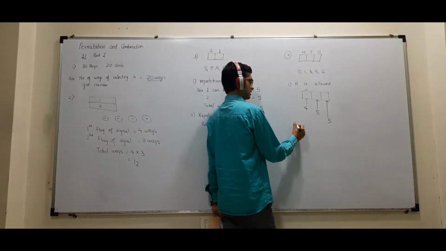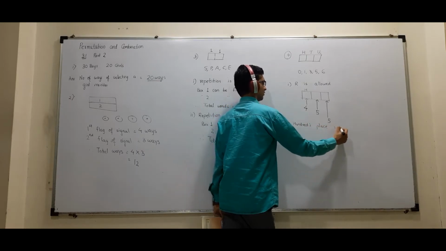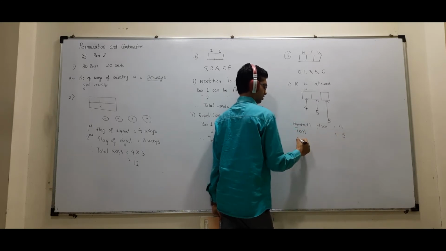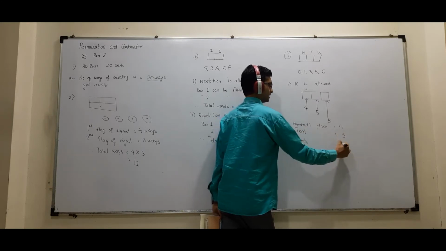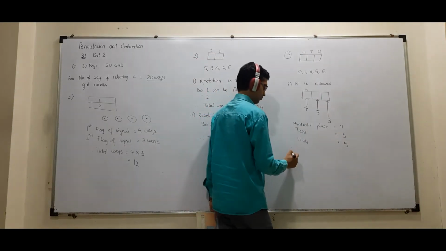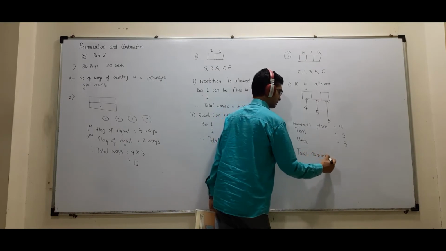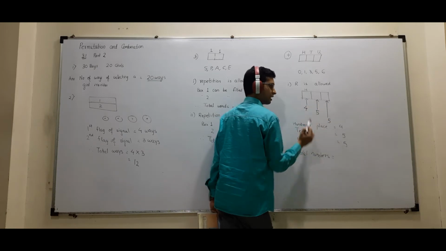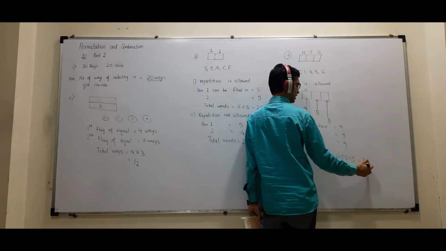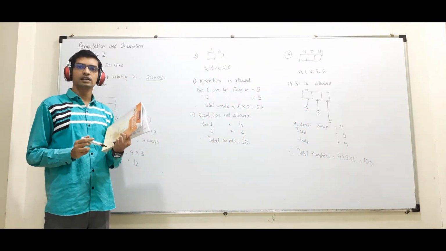So hundreds place, 4 ways. Tens place, 5 ways. Units place, 5 ways because repetition is allowed. Therefore, total numbers: we have to fill all three places, so 4 into 5 into 5, that is 100 numbers. 100 numbers. Are you getting it? Yes.